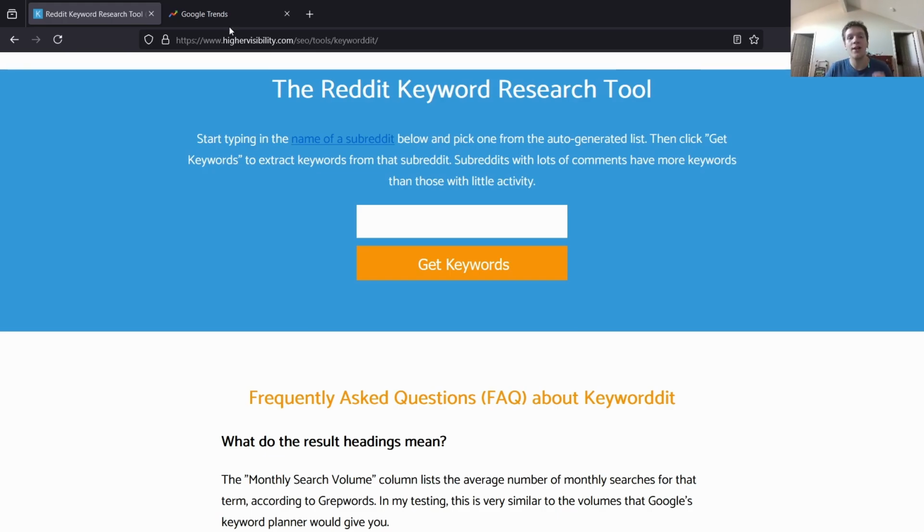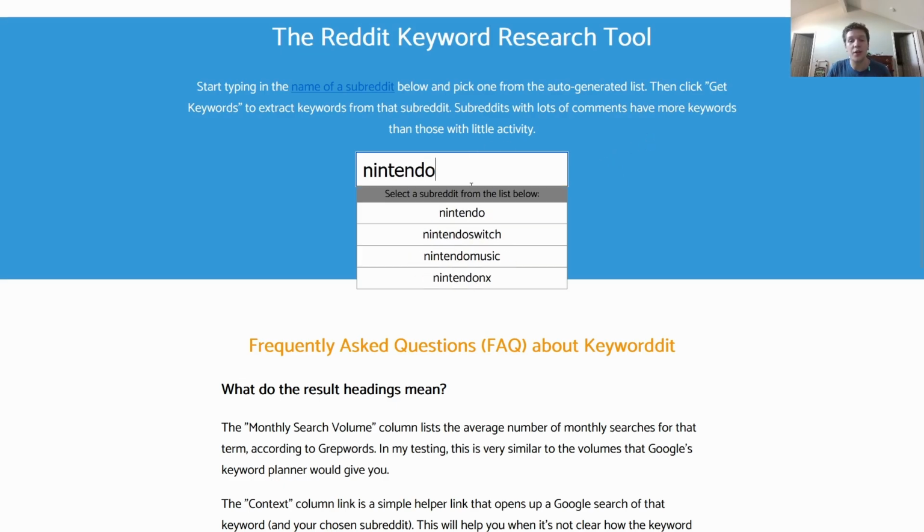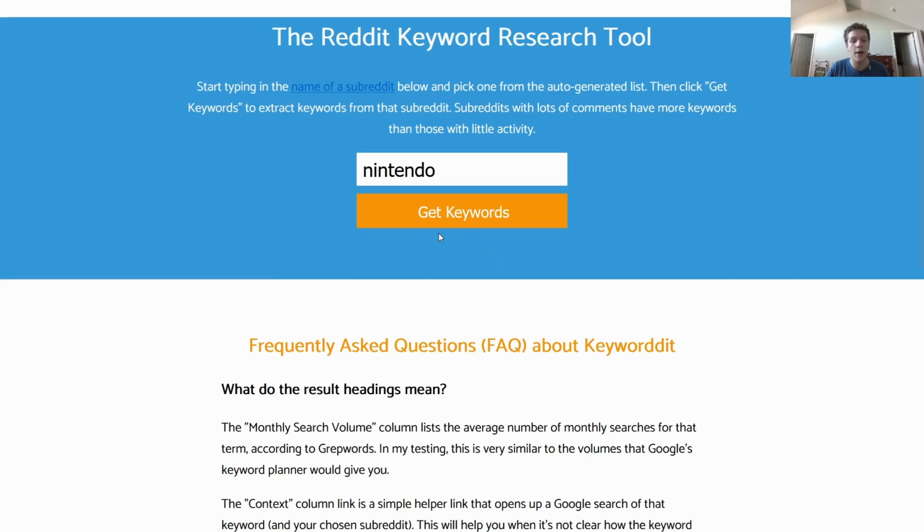So first of all, let's do the Reddit keyword research tool. Why? Well, this is how we find actual product names and can compare and contrast them. So let's start by saying you're flipping video games. I'm starting with this example because I personally have done it before. So I'm just going to go to the Nintendo Switch subreddit, or maybe the Nintendo one, because I feel like flipping Nintendo games is something that people are always interested in.